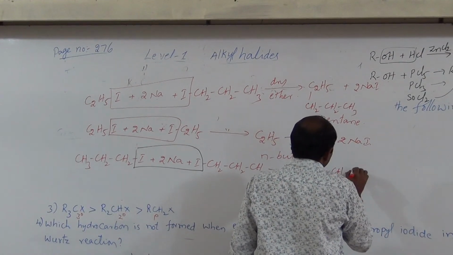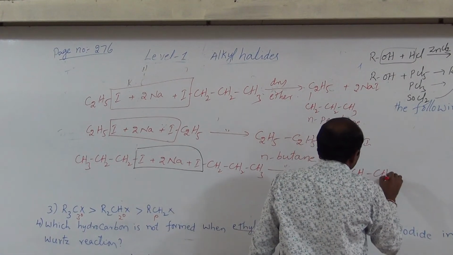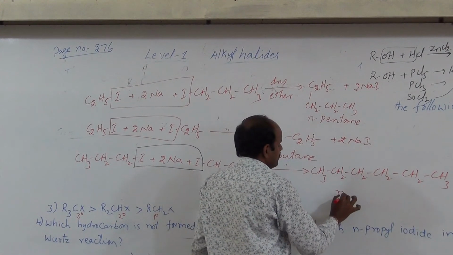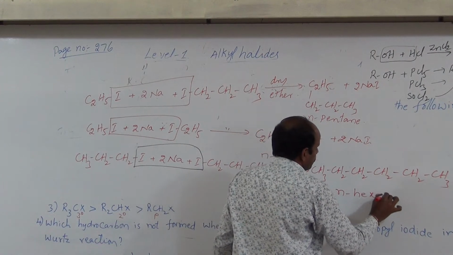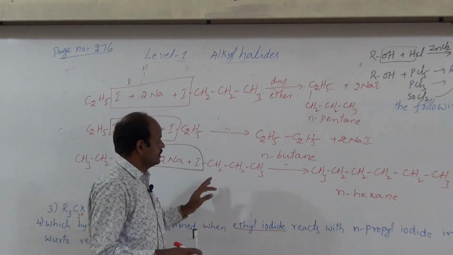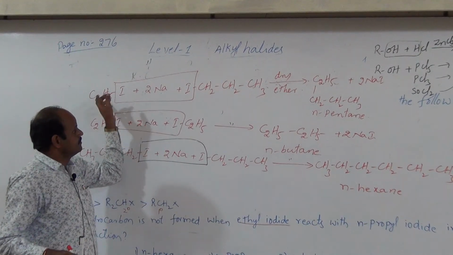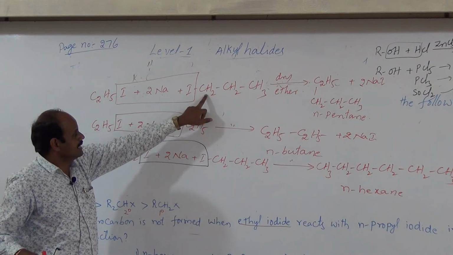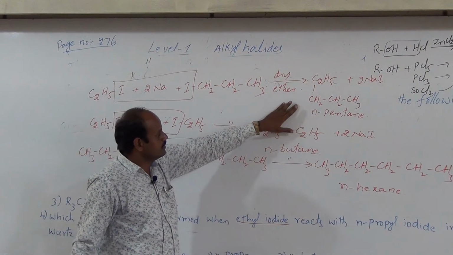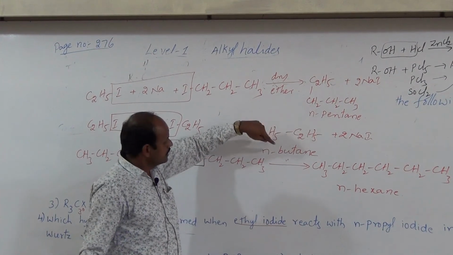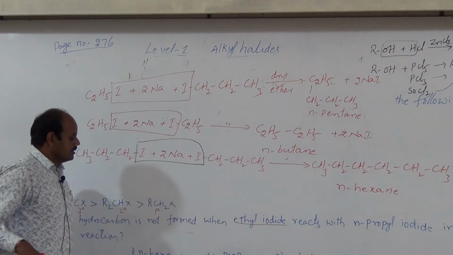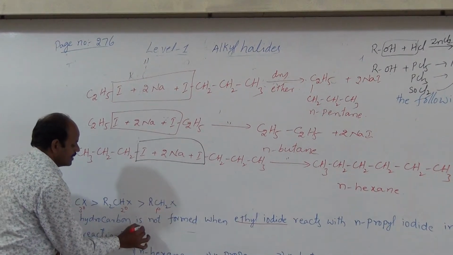CH3, CH2, CH2, CH2, CH2, CH3. Then what is the name of this one? N-hexane. Thus here in the reaction of ethyl iodide with N-propyl iodide in Wurtz reaction, N-pentane is formed, N-butane is formed, N-hexane is formed. Okay, but here asked is the not formed one.